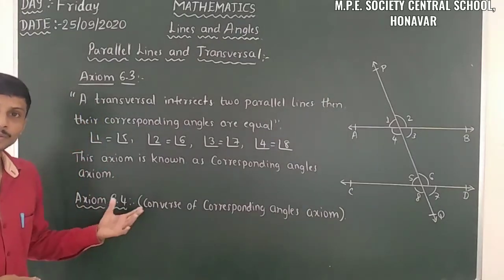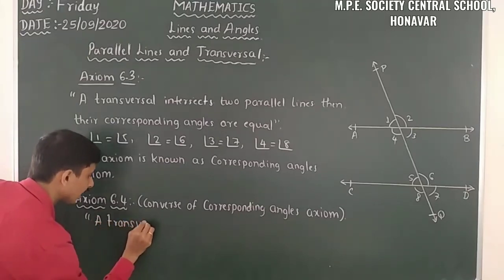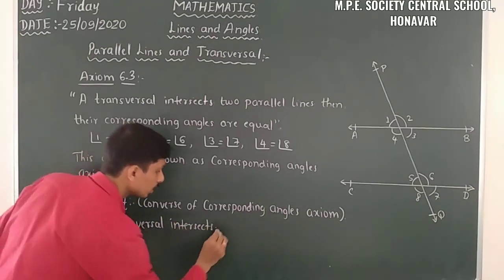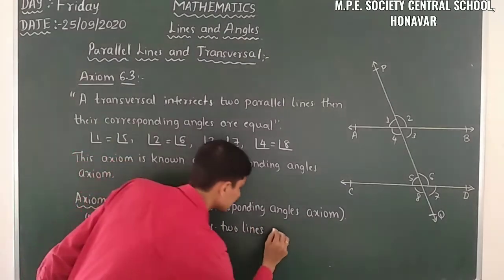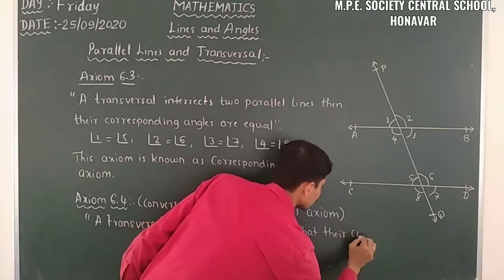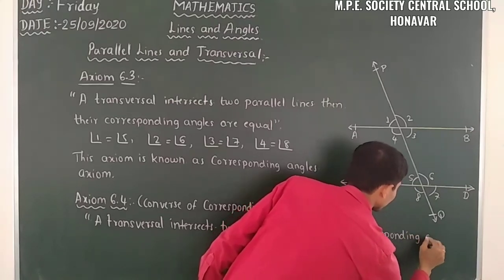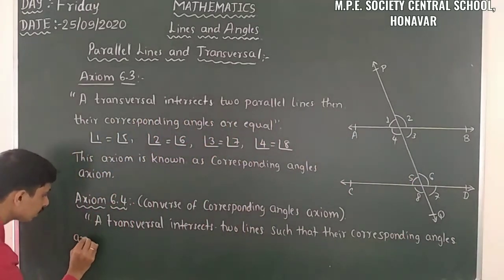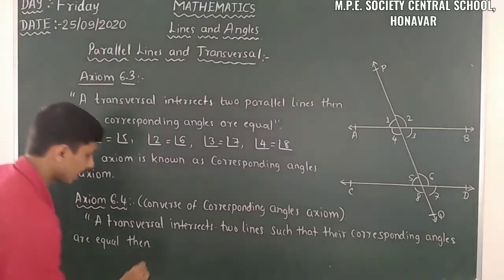A transversal intersects two lines such that their corresponding angles are equal, then those two lines are parallel.